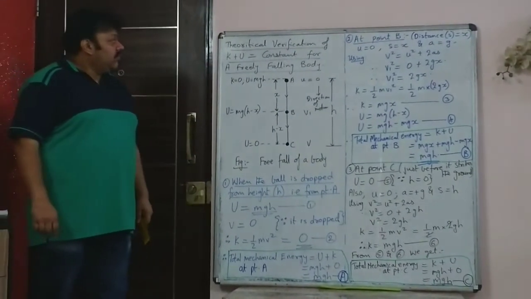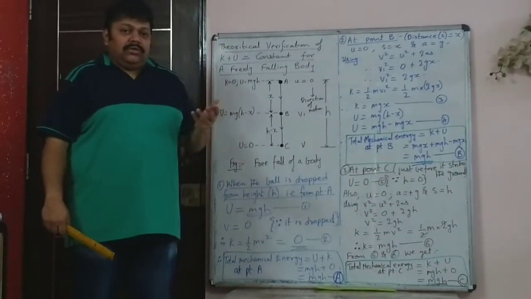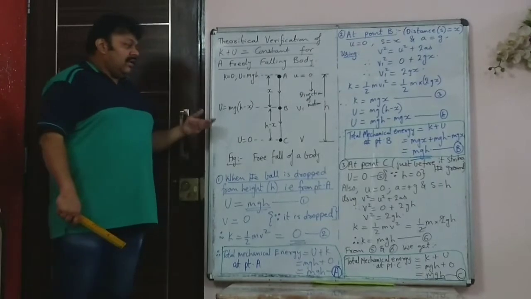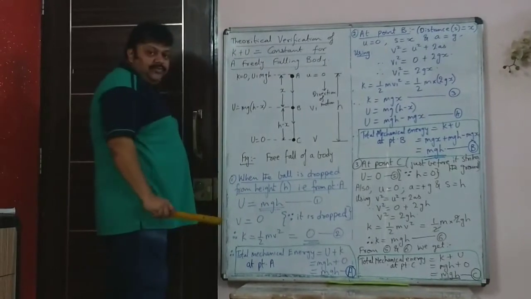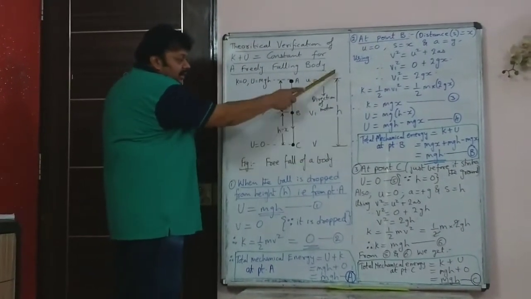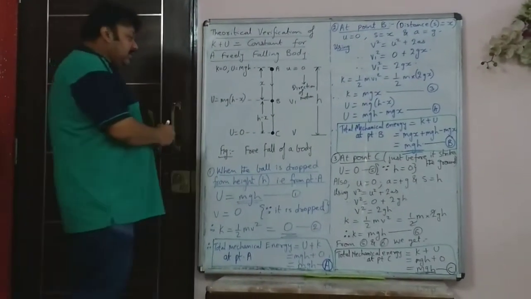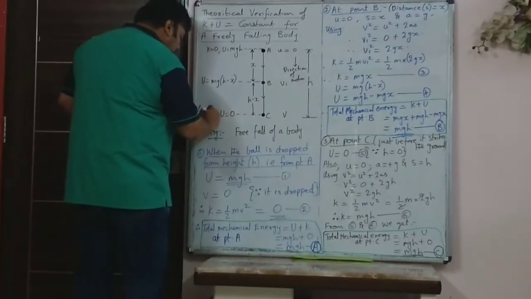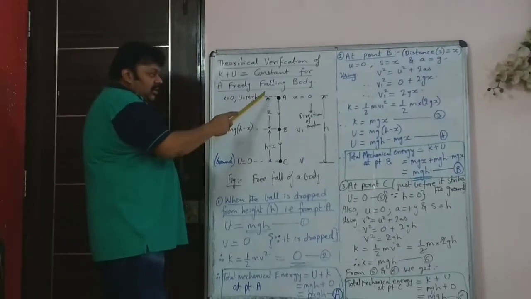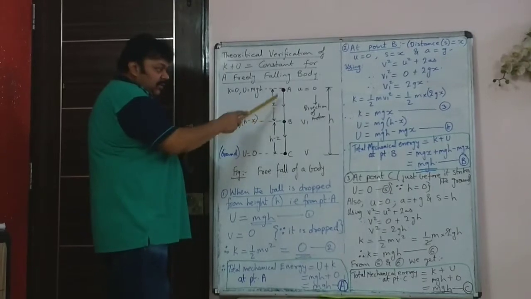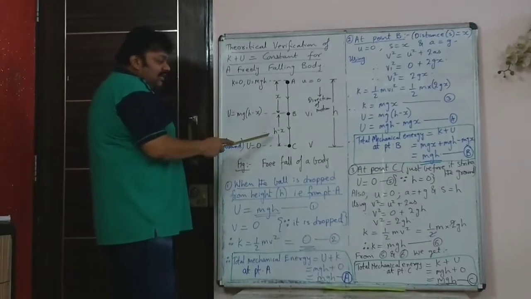Yes, students, now we have to verify what you just did, that is, the total mechanical energy is remaining constant. So we are trying to do this first in a freely falling object. First you have a ball at point A, which is at maximum height, that is at a height h above the ground. This is the ground level. Since C is ground level, the height at point C is 0, whereas point A is at a height h. And once the ball has come down through x, when it reaches point B, the height from the ground will be h minus x.